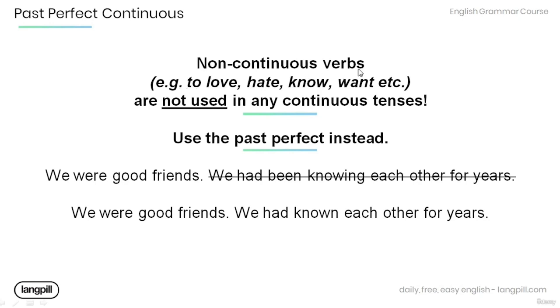Remember, the non-continuous verbs such as to love, hate, know, want, etc. are not used in any continuous tenses. Make sure to use the past perfect instead. Have a look at the examples over here. We were good friends. We had been knowing each other for years. Now this sentence would be incorrect because the verb know cannot be used in any continuous tenses. The correct form would be: we were good friends. We had known each other for years.